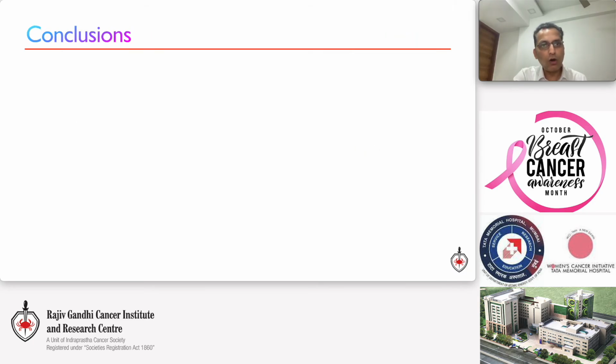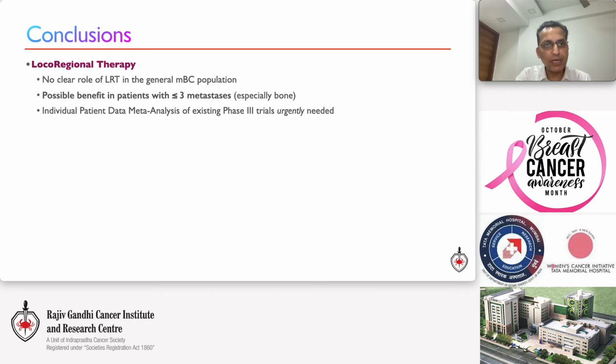So before moving on to future concepts, here are my conclusions on the question posed to me: where are we? We need to stratify patients with oligometastasis in future trials investigating locoregional therapy, and we urgently need an individual patient data meta-analysis on the existing trials. Probably if everybody can contribute to it, then we can definitely gain some better insight into this particular problem.